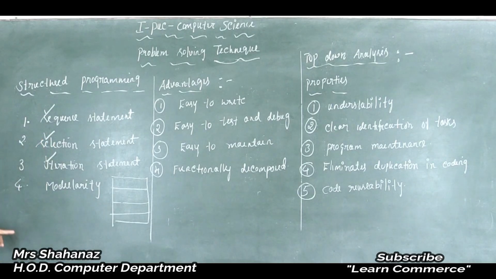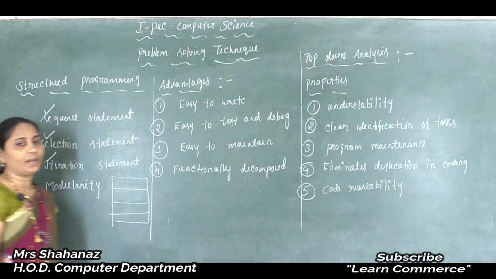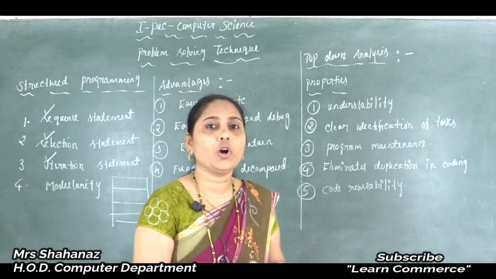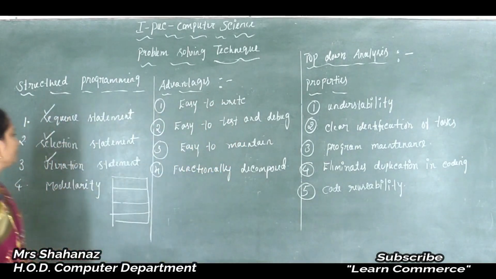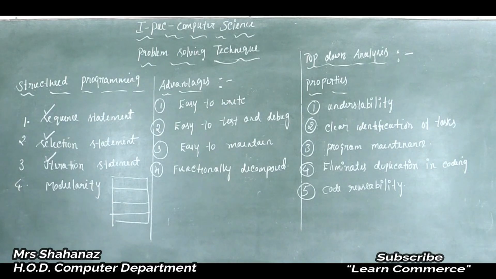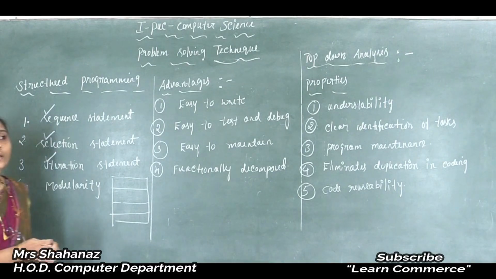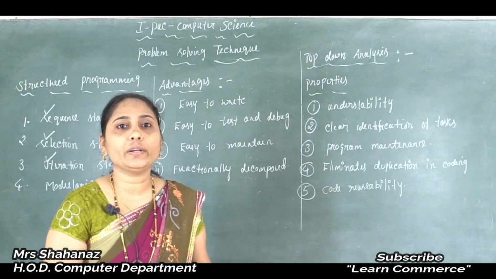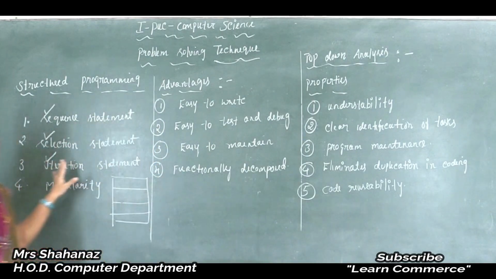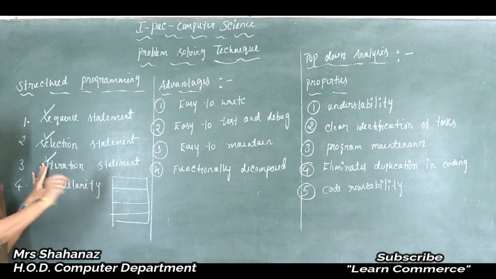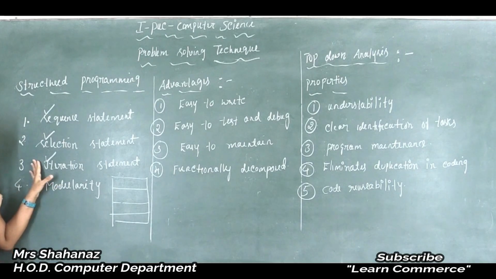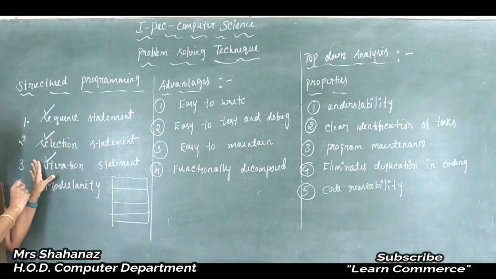And the next one is our selection statement. Is the meaning of the sequence statement clear now? Okay, now let's see the meaning of the selection statement. It is the ability of a programming language to select statements of a program for execution. We select the statement for execution based on some condition. That is called selection, or we can say branch.